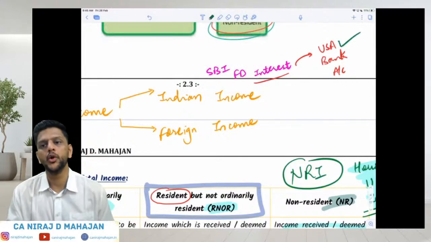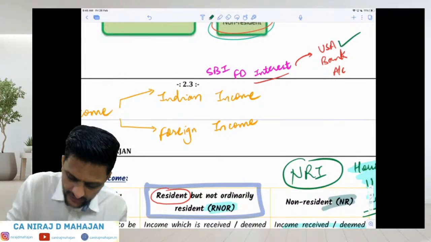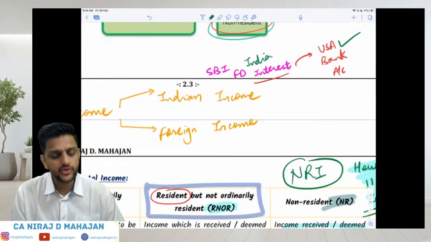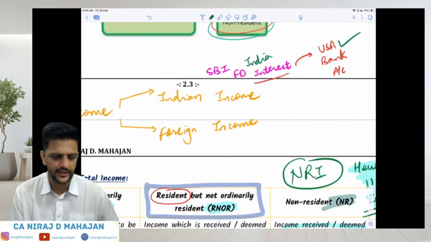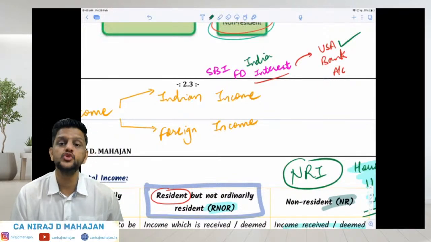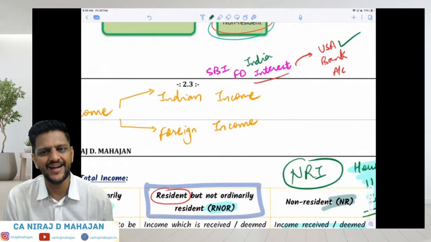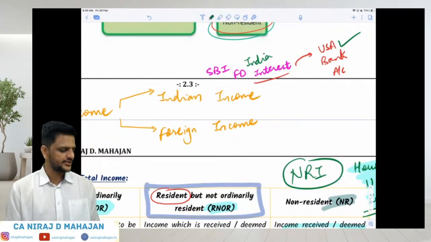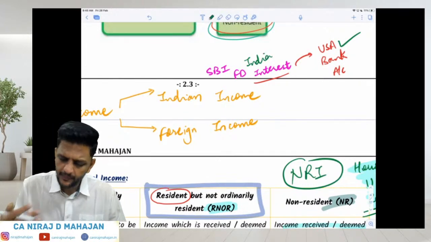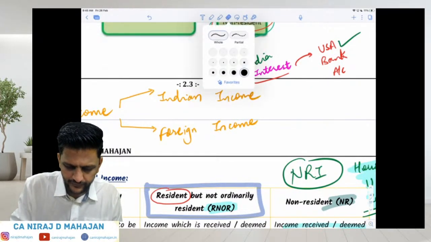In USA. But where did you earn the income? In India. So the source of income here is India. In that case, this will become your Indian income, because you have earned it in India. Again, vice versa.